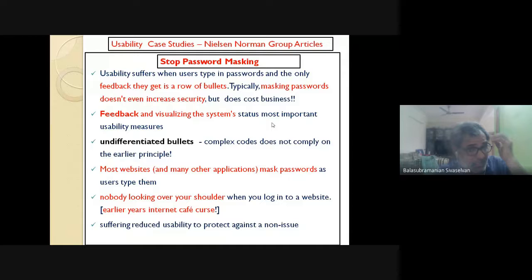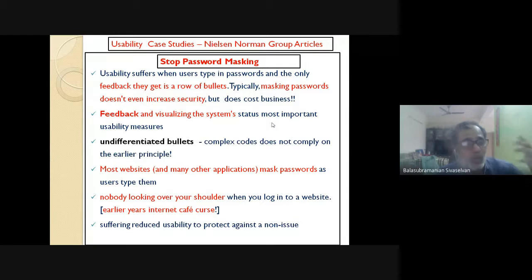Earlier, the computing setup used to be such that many people used to share one computer. I still remember 1985 or 88, when the internet was about to come or was just starting. There were only very few browsing centers in the city where we lived, and some 20 rupees per hour we used to pay. Those days, owning an email account was almost like a bank account. I have xyz at hotmail.com, right? That setup was fine.